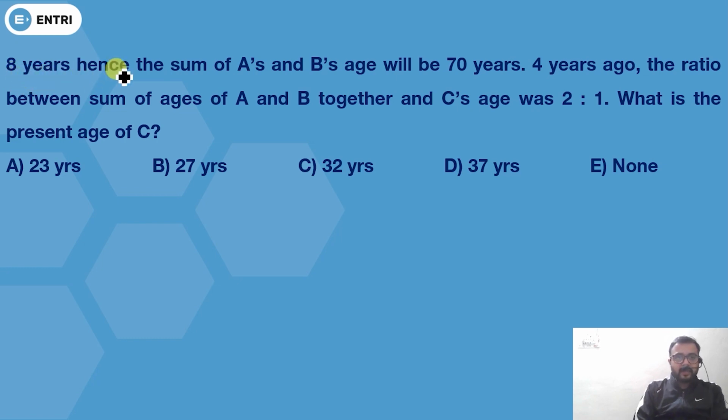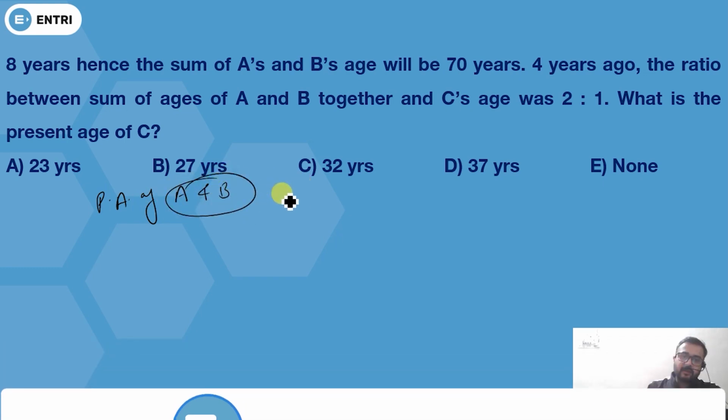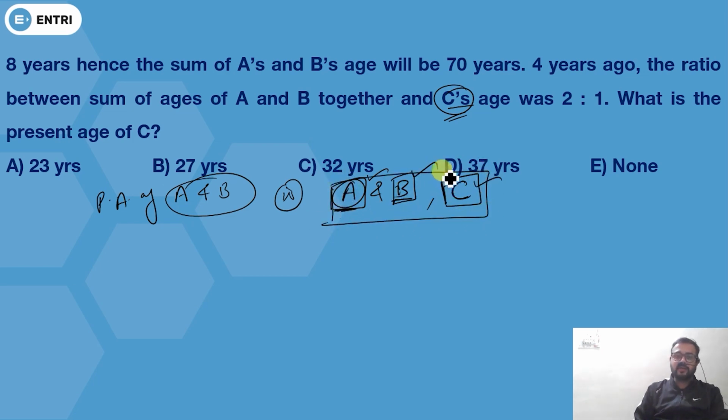Question is: 8 years hence the sum of A's and B's age will be 70 years. Suppose present age of A and B is A and B. This one is present age of A, this one is present age of B, and there is one more person whose name is C. So this one is the present age of C. So these three are present age.